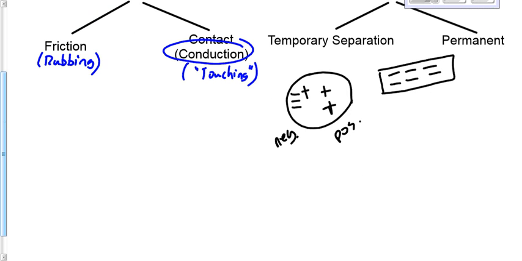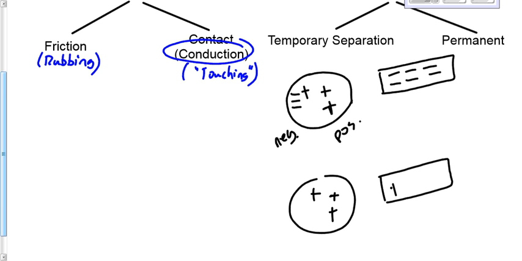How about this? Another neutral object. This time I'm going to bring a positive rod nearby. By the way, when I draw that as positive, I don't mean all positive. Some are positive, some are negative, but there's more positive than negative. What happens to the protons in the neutral object? One word answer. What is it? Emily? Nothing. They're not going to go anywhere because of that strong nuclear force.